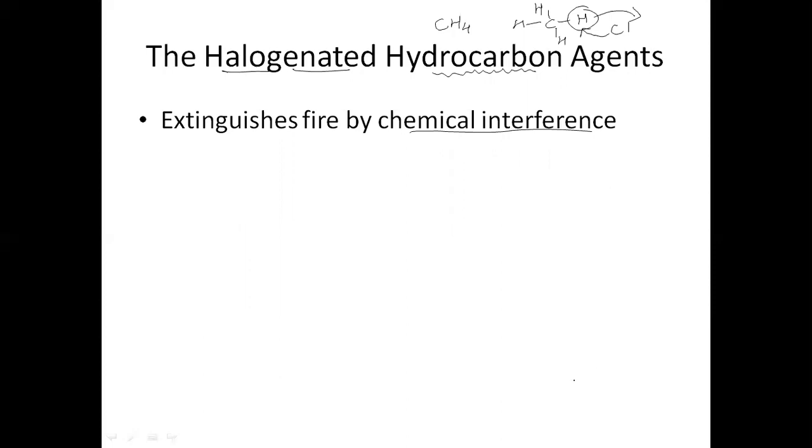So let us take an example. Let us say this is a piece of wood, and I am igniting it over here. The flame starts over here and the wood is going to burn. You have seen that when wood starts burning, it starts from one end and then the fire slowly travels toward the other end.